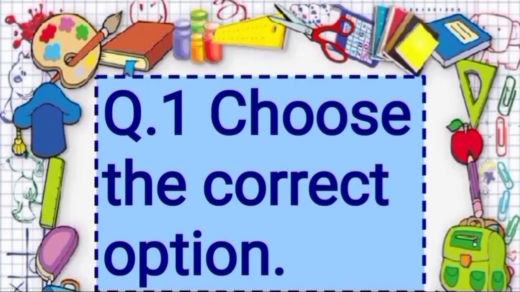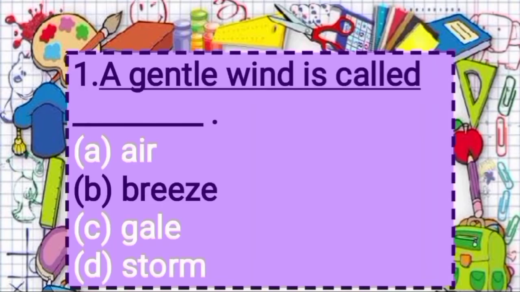Now let's solve question 1. Choose the correct option. The question is: a gentle wind is called dash.